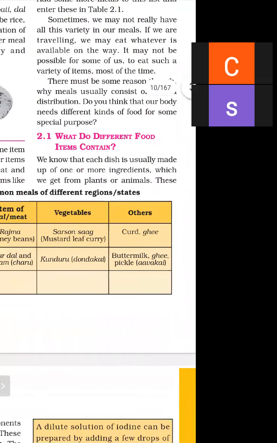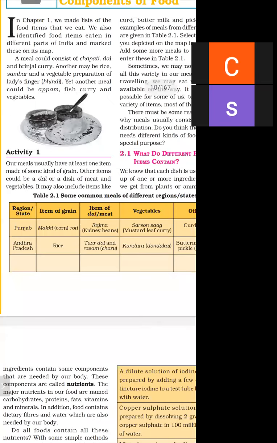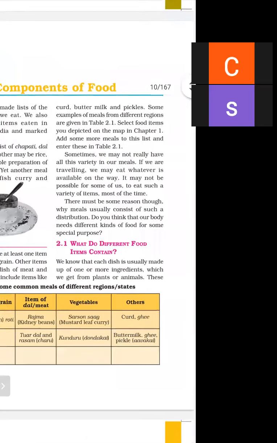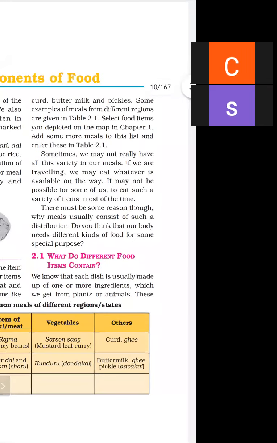In different parts of India, we eat different kinds of food, and there is a variety of foods eaten. Some foods are famous in a specific state. Suppose in Punjab, sarson saag is a very famous vegetable. In Andhra Pradesh, rice is famous. Add some more meals to this list and enter these in table 2.1.